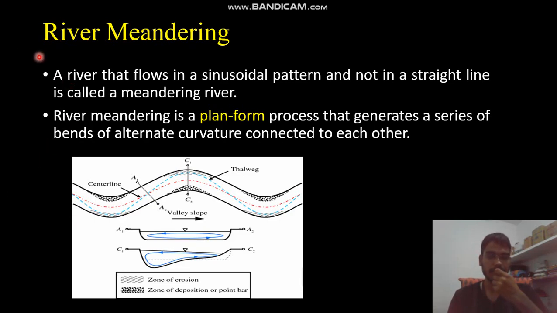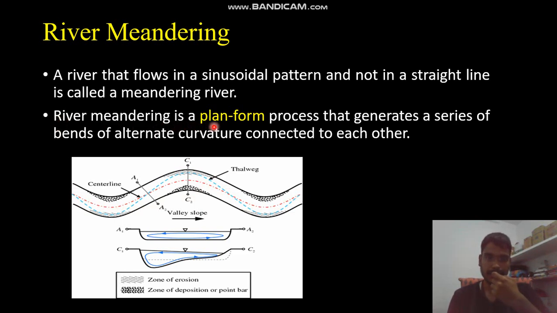Today we are going to discuss river meandering. So what do you mean by meandering? A river that flows in a sinusoidal pattern and not in a straight line is called a meandering river. As you can see in this image, this river is flowing in the form of a sinusoidal pattern. It is not flowing in a straight line. Whenever a river flows in this pattern, it is termed meandering.